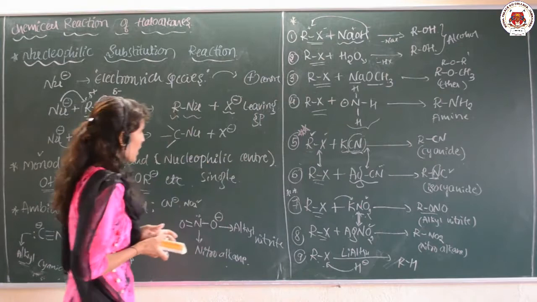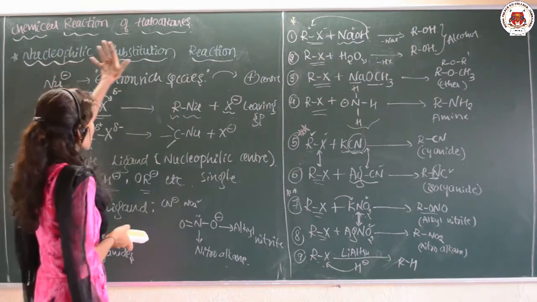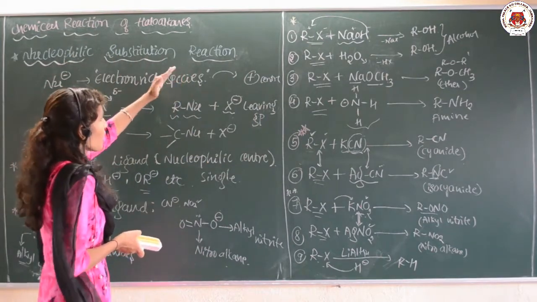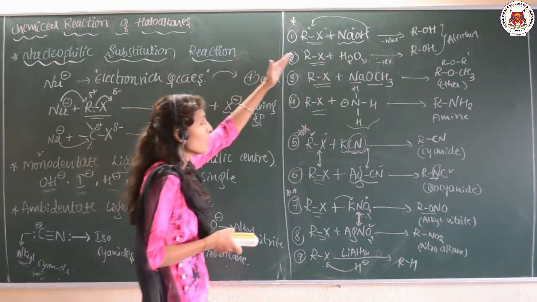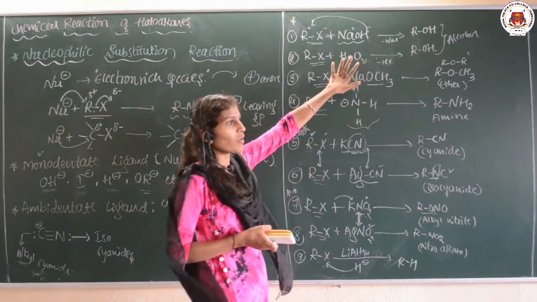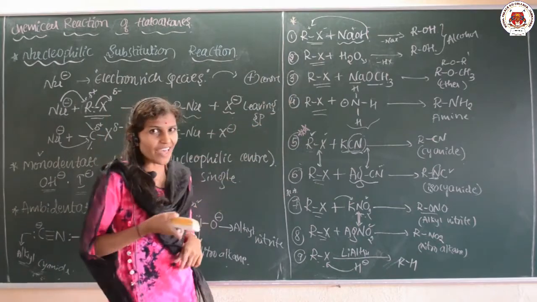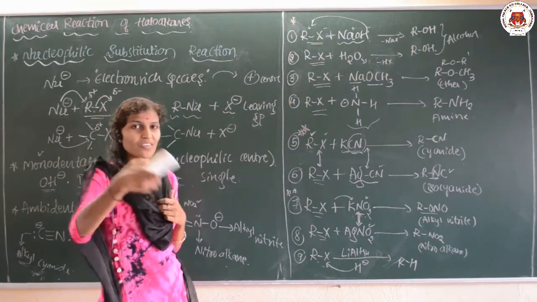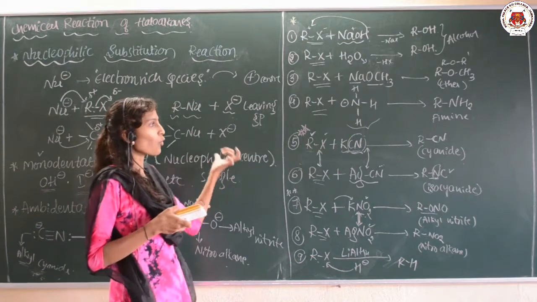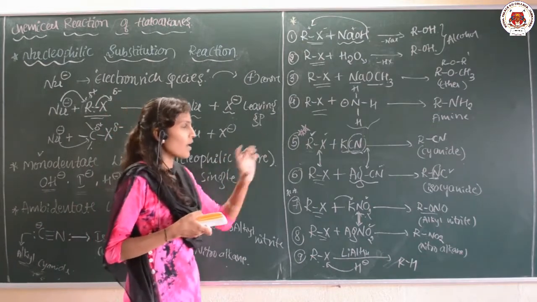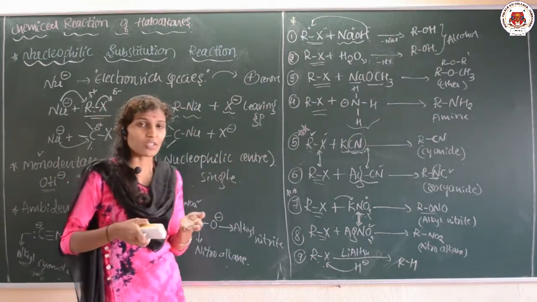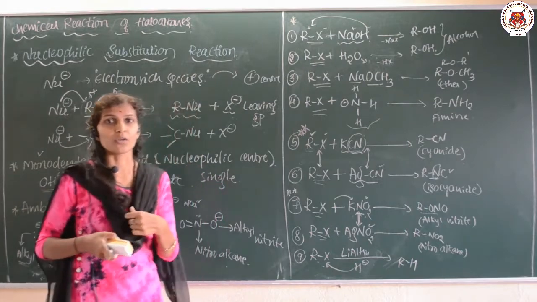So this is how we can explain the nucleophilic substitution reaction and how it occurs with a few common examples. Just briefly I am giving the idea. Further I will tell you how exactly the procedure takes place, how the nucleophile will attack on the R and how it will attach, that we are going to continue.